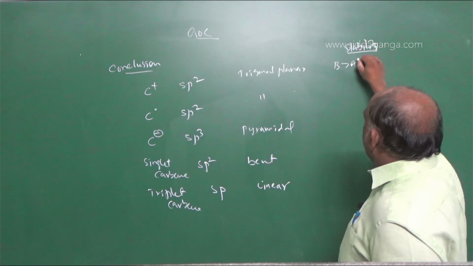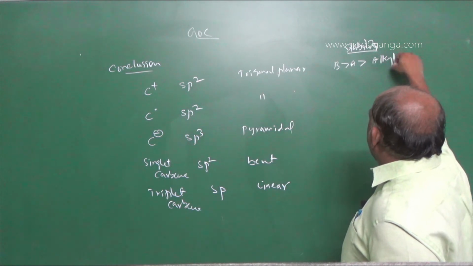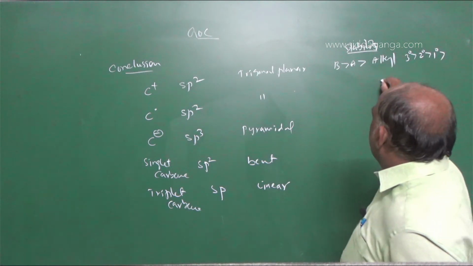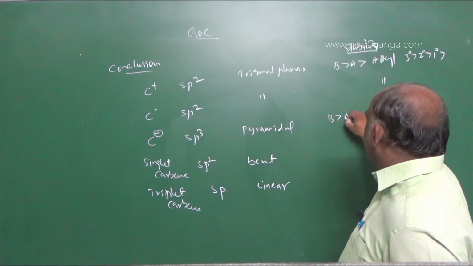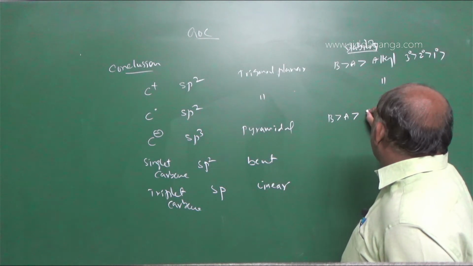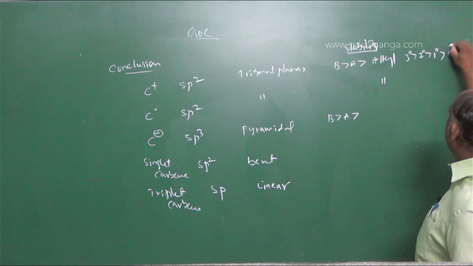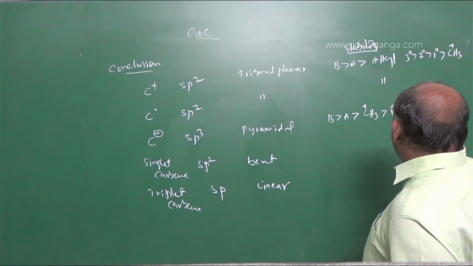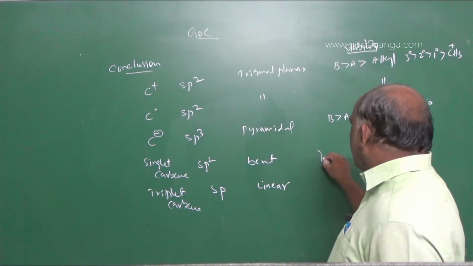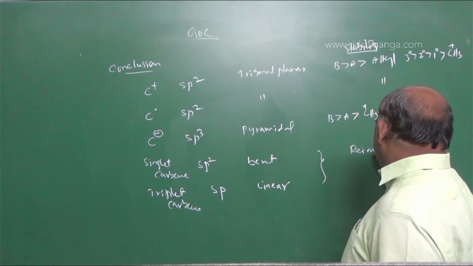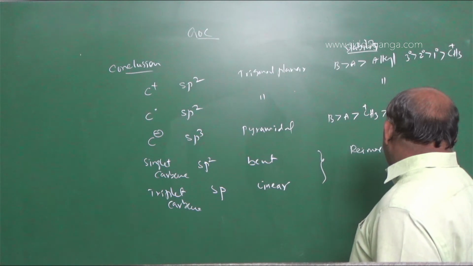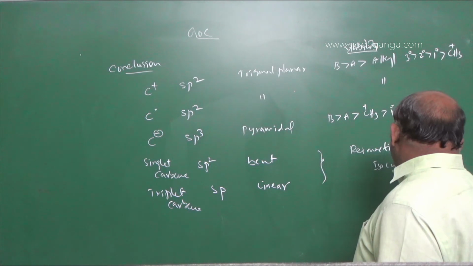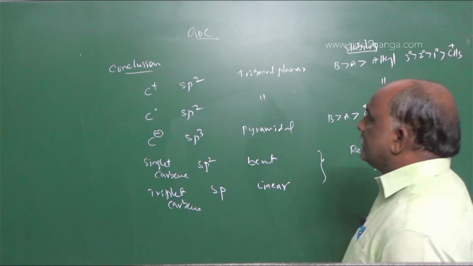For stability, the order is alkyl 3, 2, 1, and here also the same. These are the Reimer-Tiemann and isocyanide test.